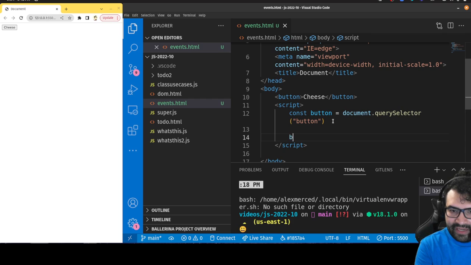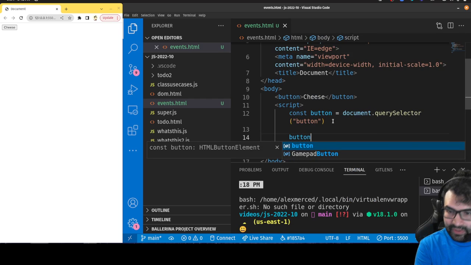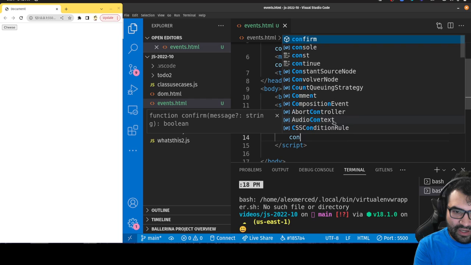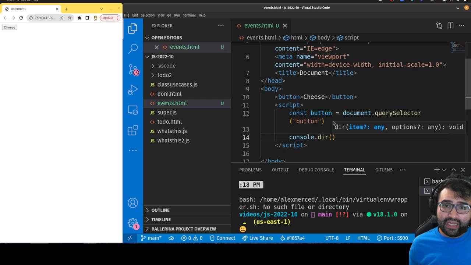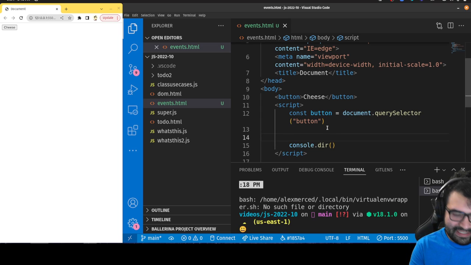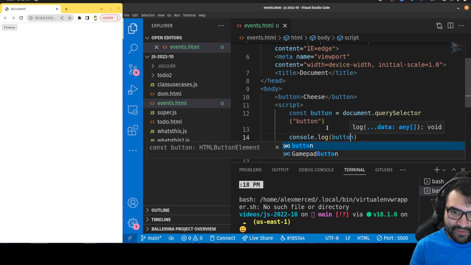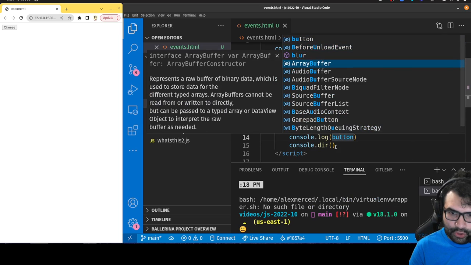Okay, and then the button, which is a DOM node, has a couple different ways that I can define that same click event. One way you can do it is that there's actually a property on the node for every possible event. Let's just show you that. So it's console.dir, and the reason I'm doing console.dir instead of console.log is that this will allow me to see all the properties. I'll just show you the difference, so you can see what happens if I console.log the button versus if I console.dir the button.